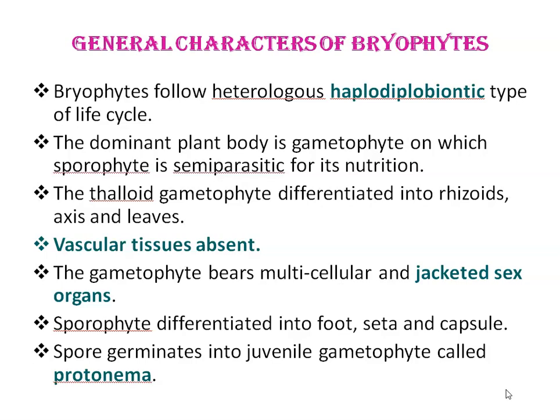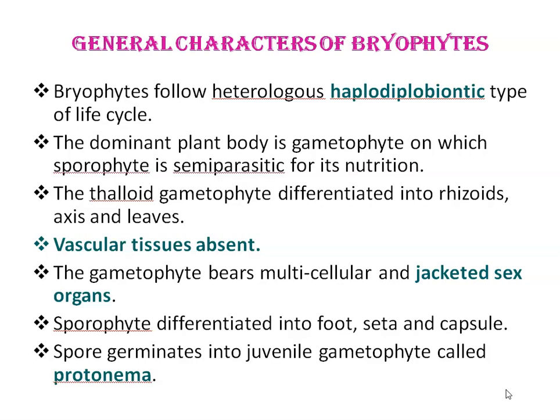Haplodiplontic means that in their life cycle they have both haploid and diploid generations that undergo mitotic divisions, which means alternation of generations of two stages. One is haploid and one is diploid, with each phase being almost equal in duration. The dominant plant body in bryophytes is the gametophyte, on which the sporophyte is semi-parasitic for its nutrition.